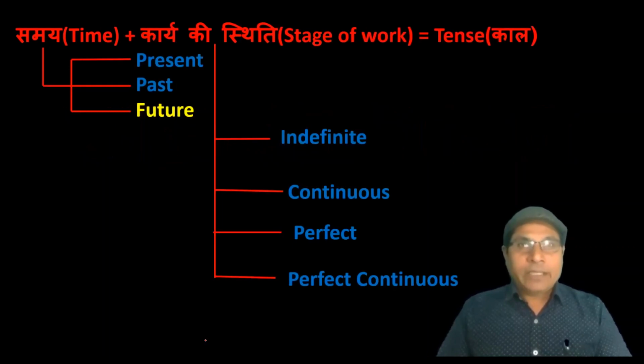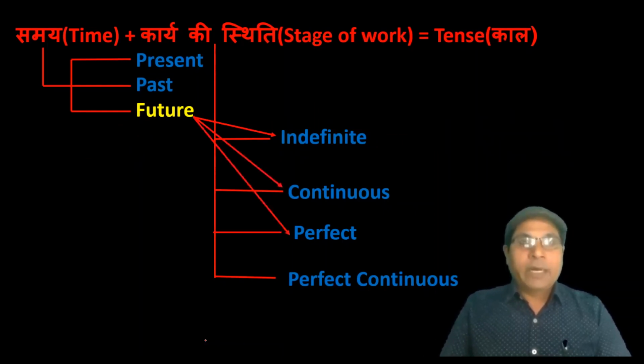As you know that tense is the combination of two terms, time and stage of work. Just like present tense and past tense, the future time and the indefinite aspect of work make future indefinite tense. Then we have future continuous tense, future perfect tense and future perfect continuous tense. Let us begin with future indefinite tense. What is future indefinite tense? Actually, future indefinite tense talks about plans and intentions, instant decisions, offers and promises.